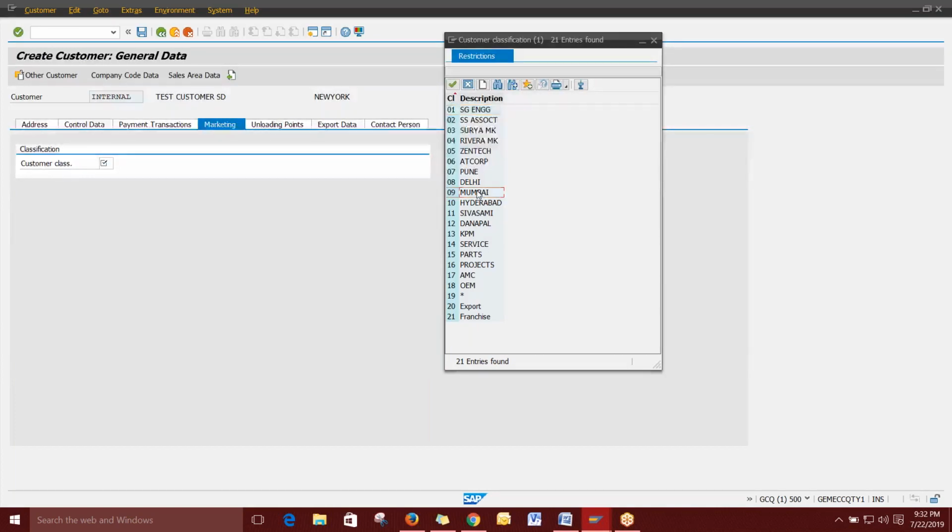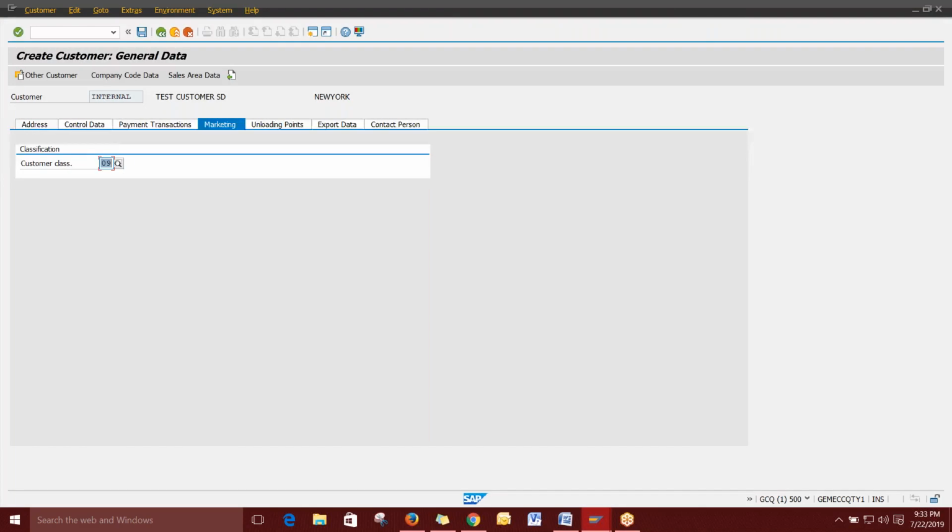So I'm just giving Mumbai. This is the Mumbai marketing team's company, that means they have referred this customer. So I'm just giving a point to that particular Mumbai. From this we can take a report on how many referrals have come from Mumbai and what are all the customers. Yes. Then you can save.